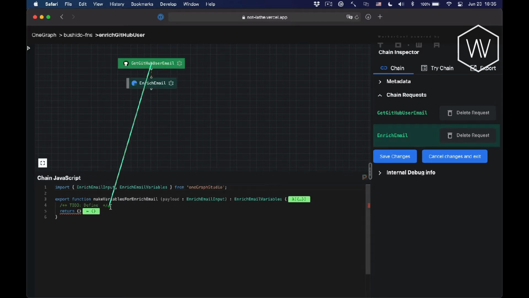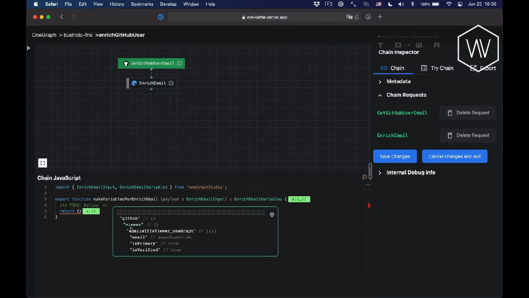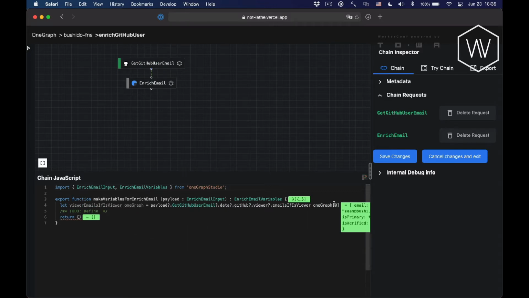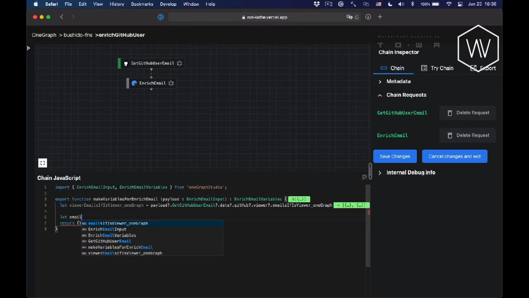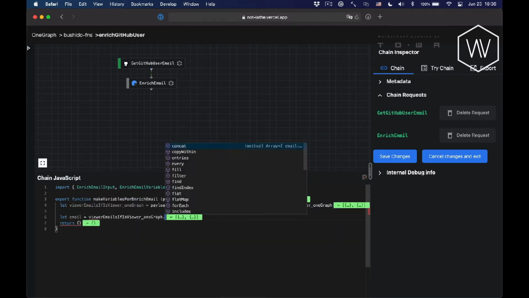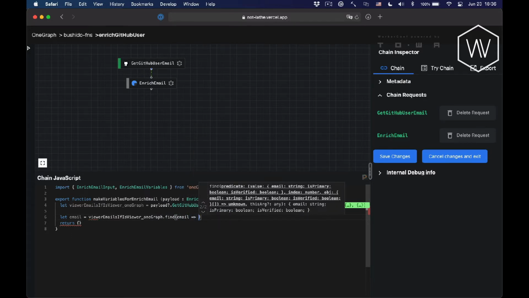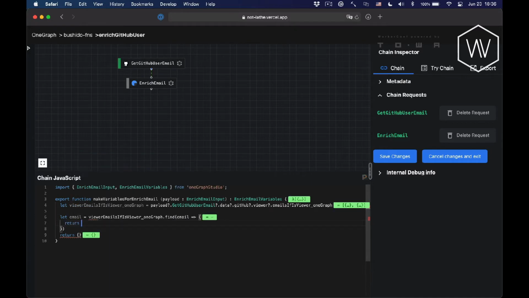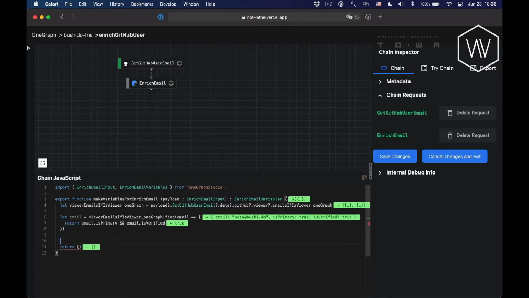So let's drag in some data from this. We'll get a list of all of the emails. And instead of just the first one, we'll use all of them. And now maybe we want to go ahead and say email is going to be this value dot find. And I want to return whether this is both the primary and if it is verified. And so if we get that, you can see that this is coming back already.